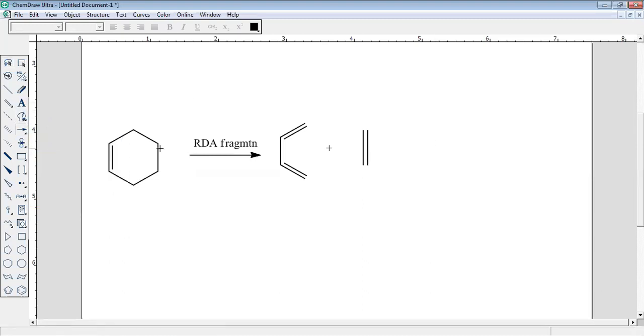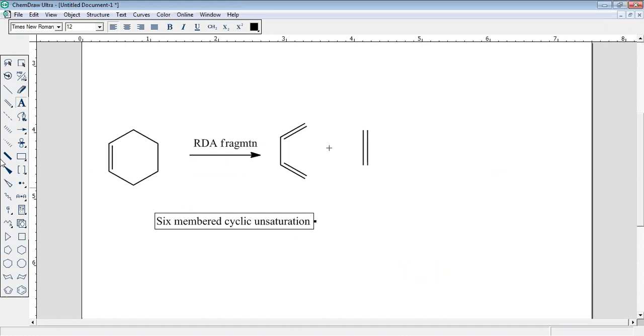Similarly, what is the mechanism? Okay. So what is the condition for RDA fragmentation? The condition is a six-member ring. All six atoms can be carbon or they can be different. Remember, the condition is a cyclic six-member ring with unsaturation.